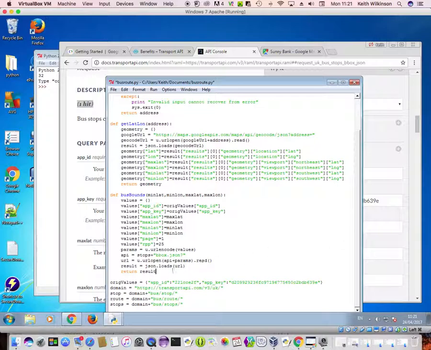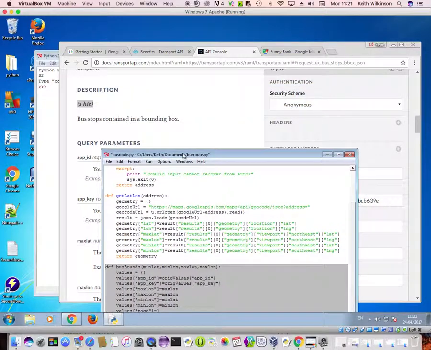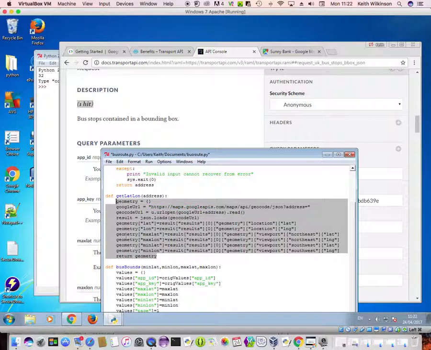I've also created the bus bounds, to match exactly what I require for this. In other words, I'm passing in the latitude, the longitude, but I actually got those values here in geometry, so I could have used that all in one go. I'm going to choose to do that in a separate way.